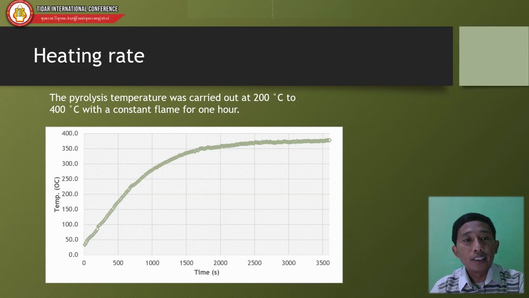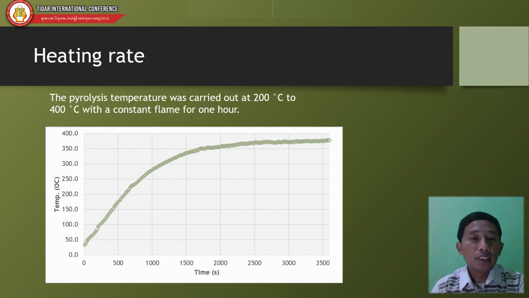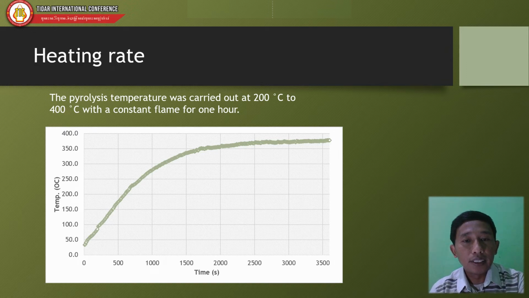This is the heating rate of the pyrolysis. The pyrolysis temperature was carried out from 200 degrees until 400 degrees with a constant flame for 1 hour. The temperature heating rate is very rapid in the beginning and then gets slow at temperatures above 300 degrees. This can occur because of the heat loss from the reactor.